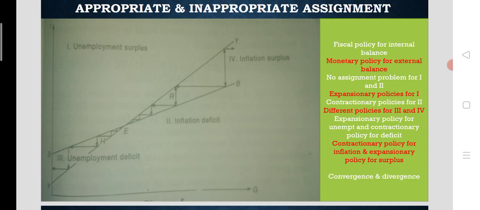Contractionary fiscal policy should be applied when there is inflation in the economy, rather than monetary policy. Contractionary fiscal policy should be applied for obtaining internal balance by reducing inflation, according to Mundell. So through this policy assignment, the overall equilibrium of E will be obtained when appropriate policies are applied according to Robert A. Mundell.